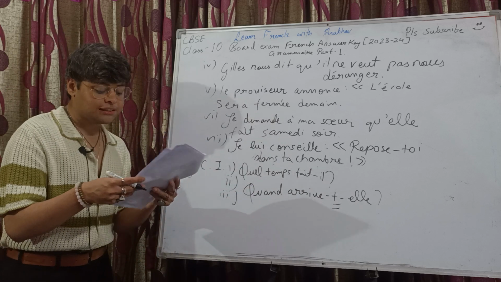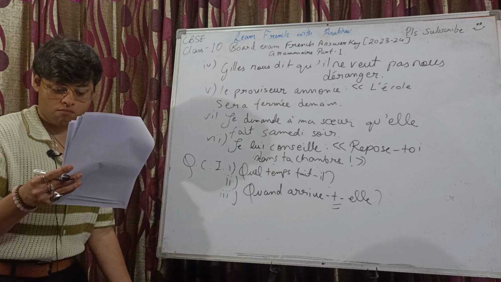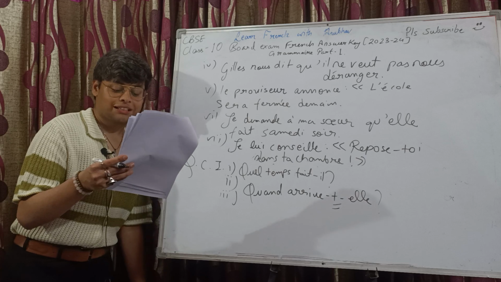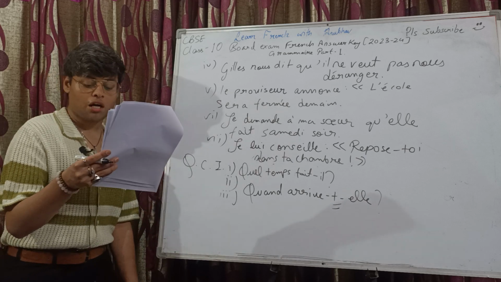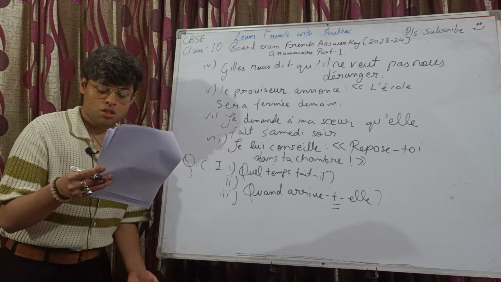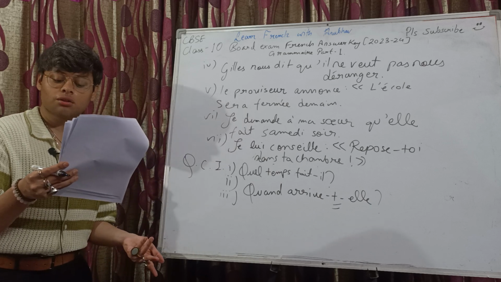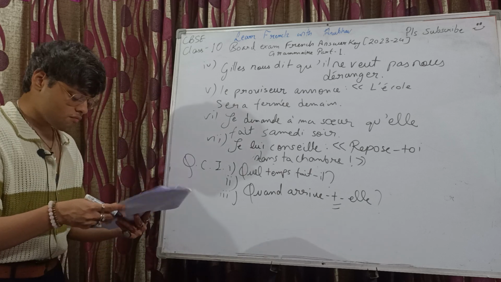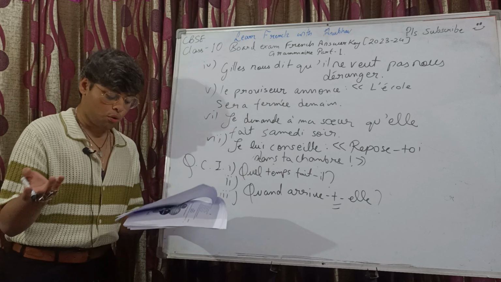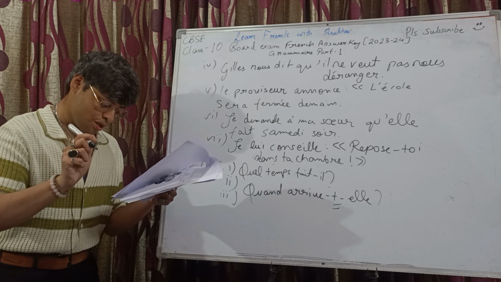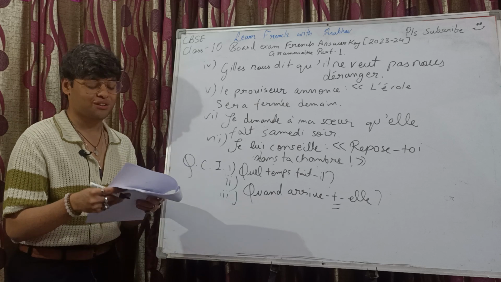Je vais sortir avec ma sœur. With whom you are going to go? It's futur proche. So je vais sortir, trouver la question will become vas-tu sortir, or allez-vous sortir will also work. Avec qui allez-vous sortir? That will also work. But here we don't have an indicator that it has to be. I got confused.